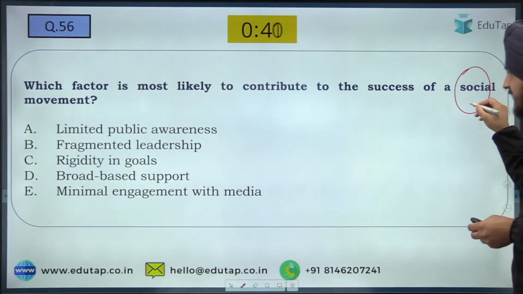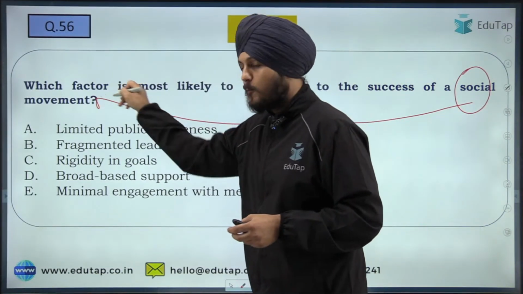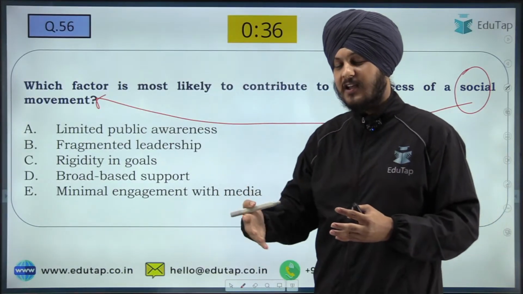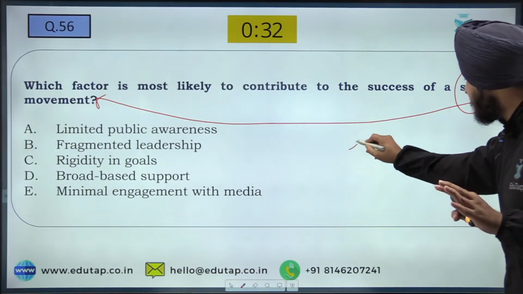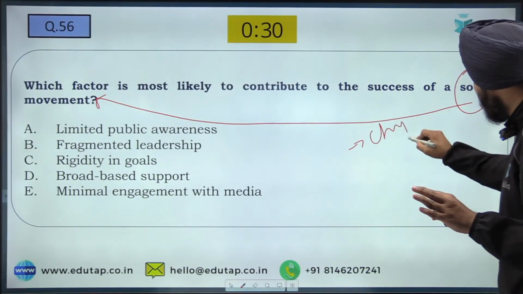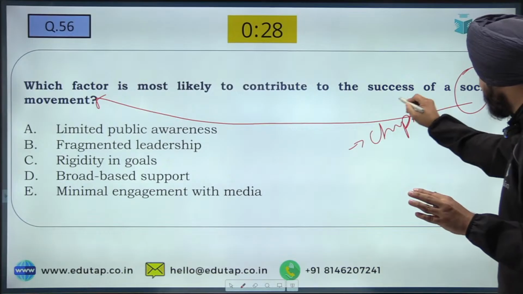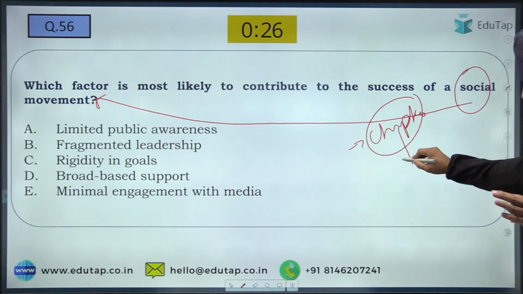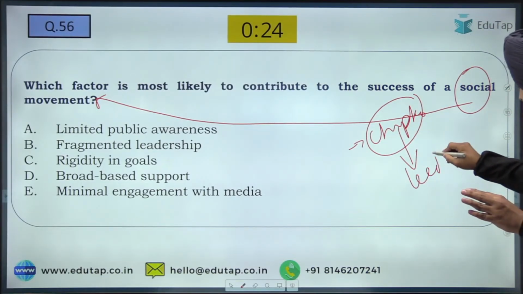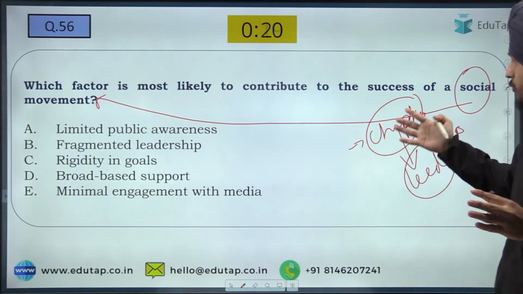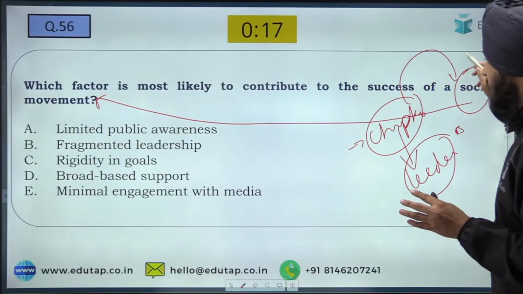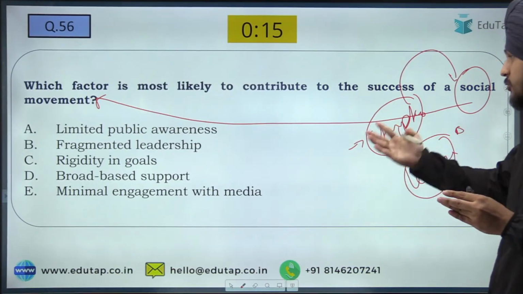Social movement is basically any movement that aims to bring any big reform, any major change in the society. For example, let us say you must have heard about the Chipko movement. How many of you know about the Chipko movement? And in the chat box, also tell me who was the leader of the Chipko movement. The main leader of the Chipko movement. Chipko movement basically fought for a social cause in the society. It was basically a social movement.